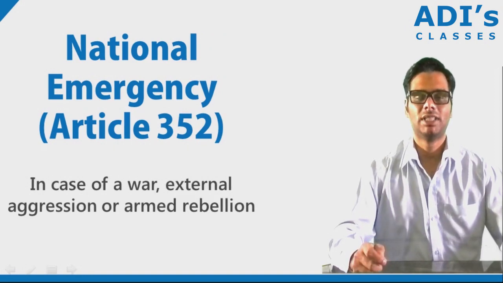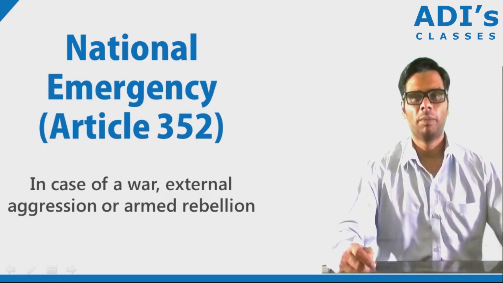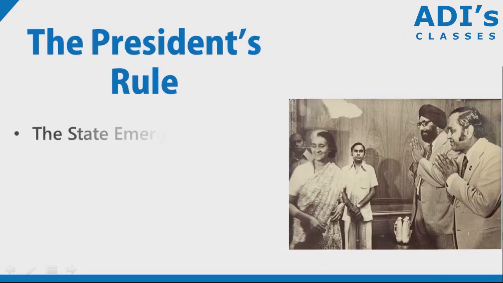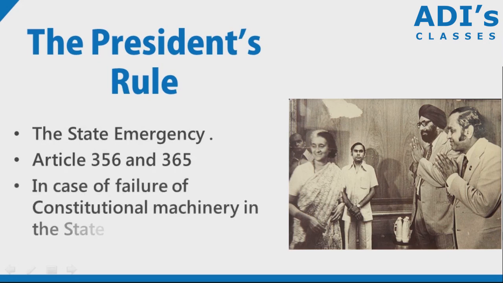So a national emergency under Article 352 can be declared only in case of a war, external aggression or armed rebellion. The President's rule under Article 356 and 365 can be applied only in the case of a failure of constitutional machinery in the state. The failure of constitutional machinery is not defined.